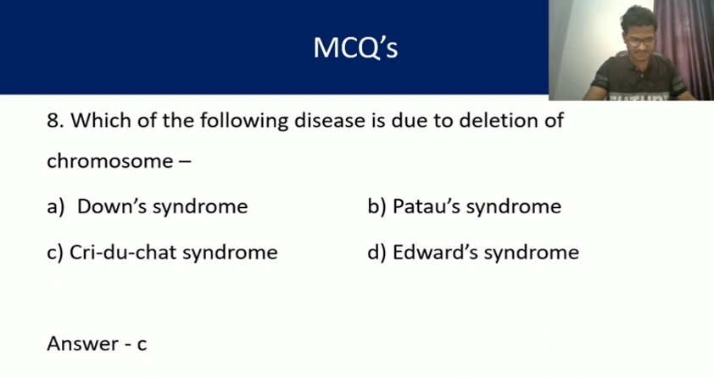Cri-du-chat syndrome. C is the right answer. Here a piece of chromosome 5 is missing, that is why it is due to deletion. We can say a part of the chromosome 5 is missing, so that the Cri-du-chat syndrome develops, where delayed development, mental retardation and small head size is seen, and the characteristic of Cri-du-chat syndrome is also crying like a cat. Okay, so let's move on. It is deletion of chromosome, due to deletion of chromosome, my friends, Cri-du-chat syndrome.